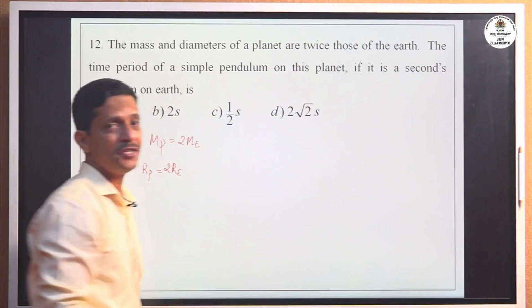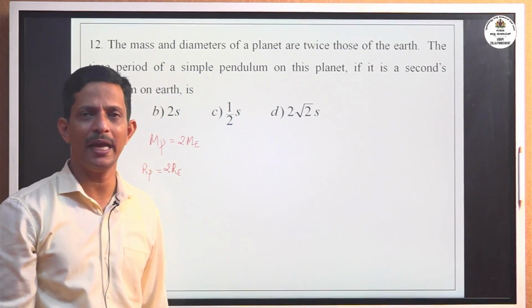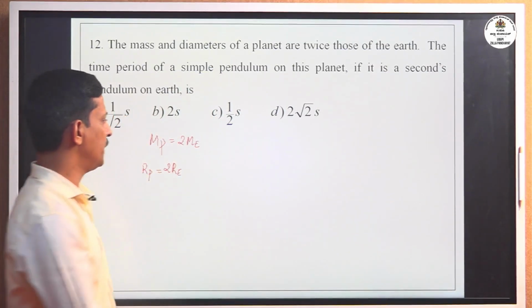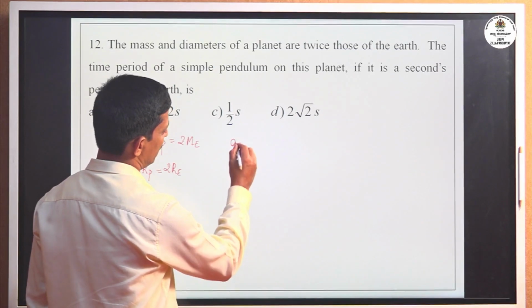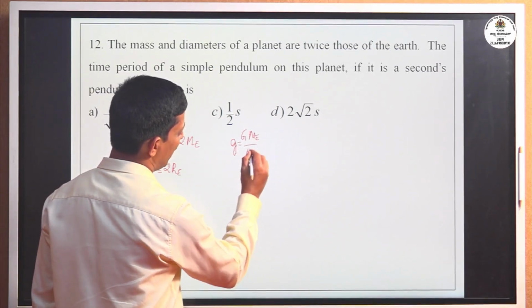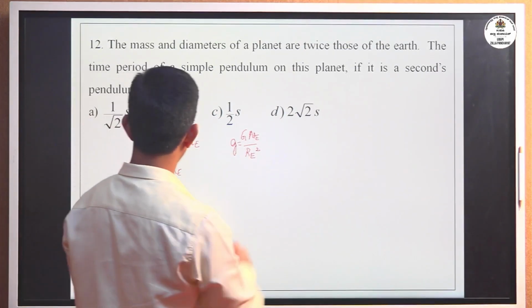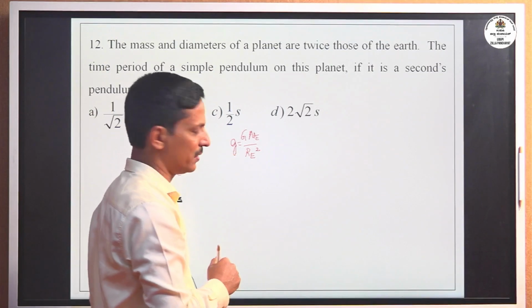Now in the gravitation chapter you studied, there is a relation between small g and capital G, where small g equal to G Me divided by Re square. Okay, where g is acceleration due to gravity on the surface of the Earth.